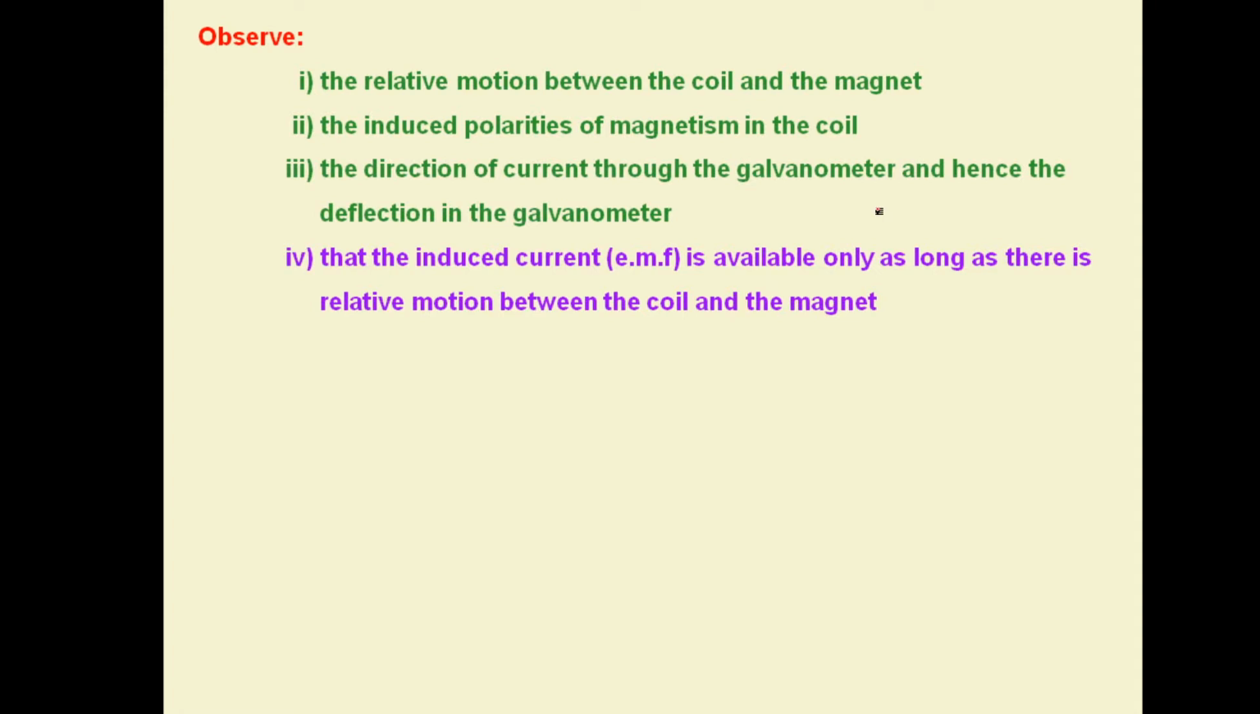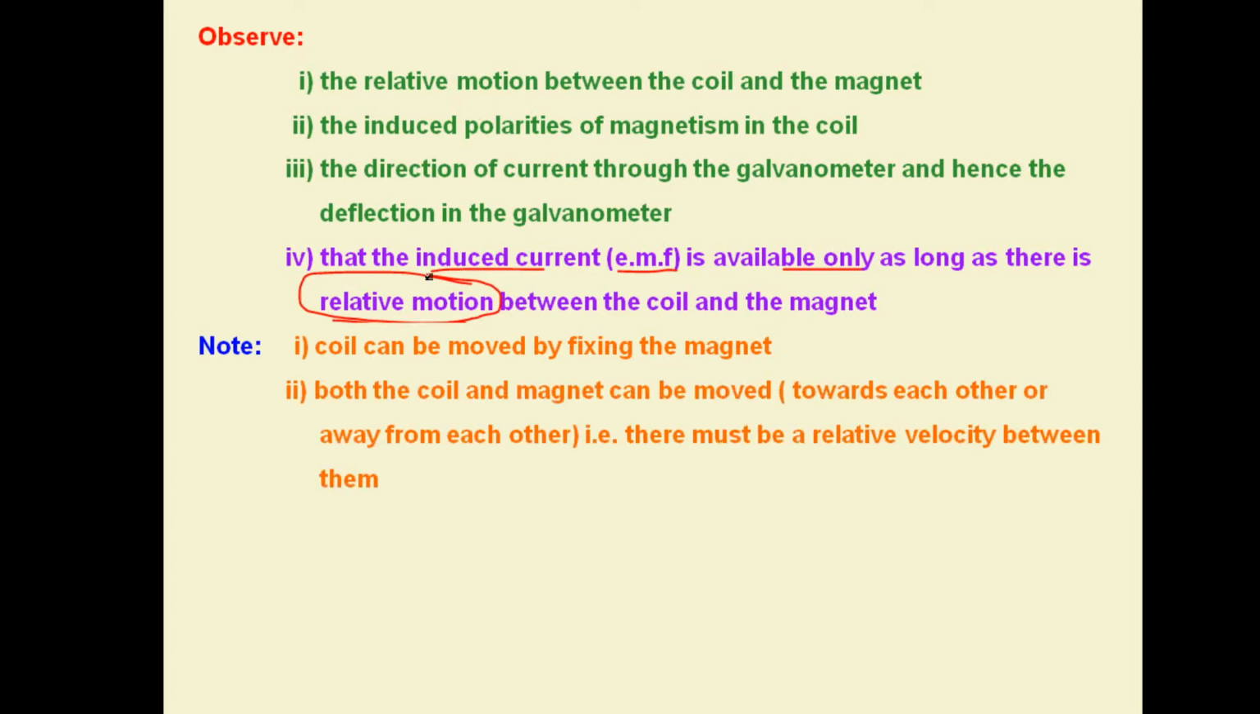So the current developed in the circuit is called the induced current, and that is because of the EMF developed in the circuit, which is called induced EMF. They are available only as long as there is relative motion between the coil and the magnet. The moment this relative motion stops, the moment the change in the magnetic flux stops, they are also eliminated from the circuit. So, important: the coil can be moved by fixing the magnet, or both coil and magnet can be moved towards each other or away from each other. Overall, there must be a relative motion between the two.